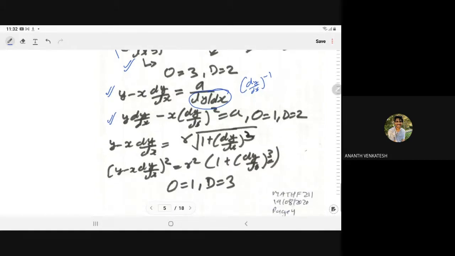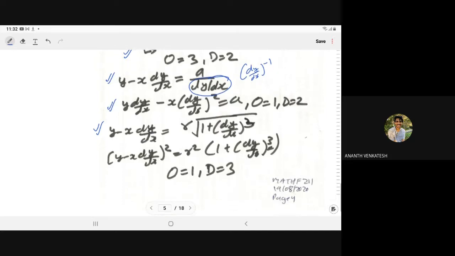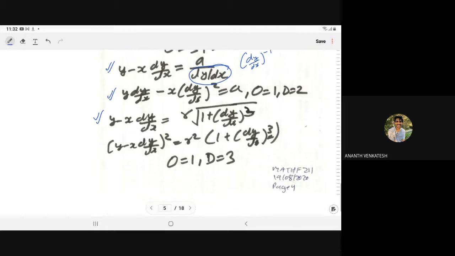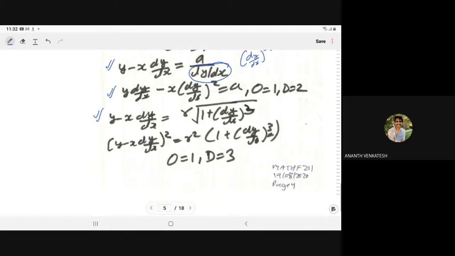Now consider the equation y minus x dy by dx is equal to a root of 1 plus dy by dx whole cube. Again, in this case we have the power 1 by 2. If you take the square on both sides, it becomes y minus x dy by dx whole square is equal to a square into 1 plus dy by dx whole cube.